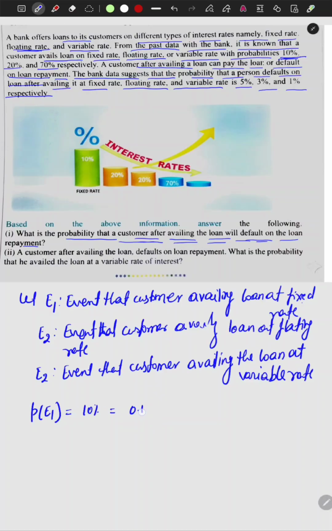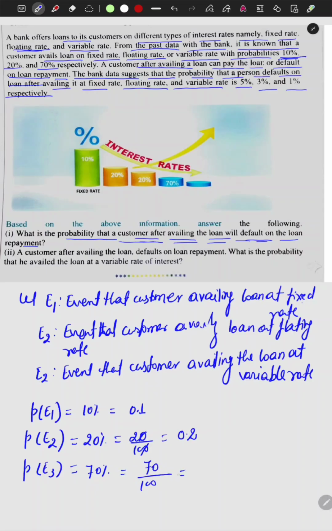The probability of E2, dear student, is 20%, means 20 by 100, so it is 0.2. The probability of E3 is 70%, so it will be 70 divided by 100, that is 0.7.